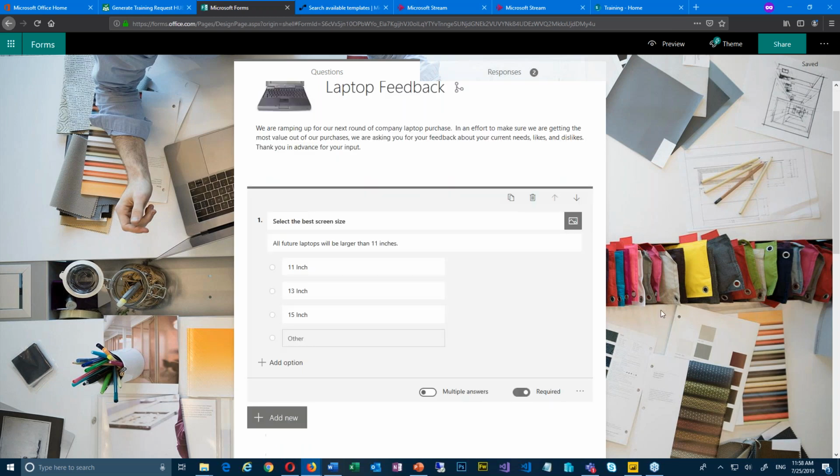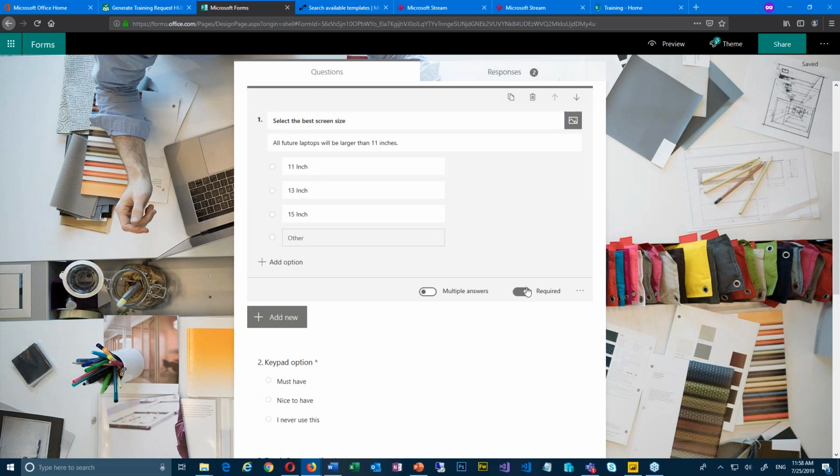So inside of here, I'll go down to this question. I added to this question an actual subtitle. I did that by clicking on the three dots here. And under there, I have make these options into drop downs. So if you're trying to conserve space on the page, you can have drop downs instead of option buttons. That's possible to do. I added a subtitle by clicking here on subtitle, and it allowed me to type a little subtitle on it. I didn't do that for the other ones.